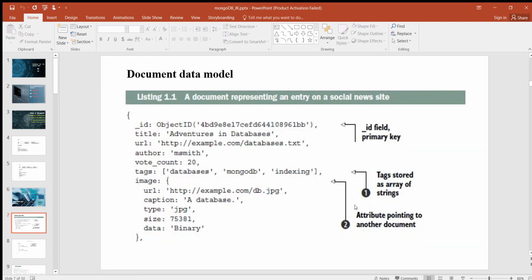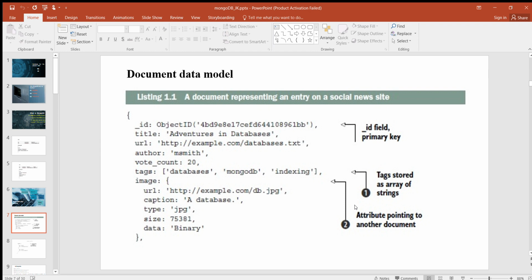If you are not familiar with documents in the context of databases, the concept can be most easily demonstrated by an example. A JSON document needs double quotes everywhere except for numeric values. The following listing shows the JavaScript version of a JSON document where double quotes aren't necessary. Okay, this is the listing of a document representing an entry on a social news site.